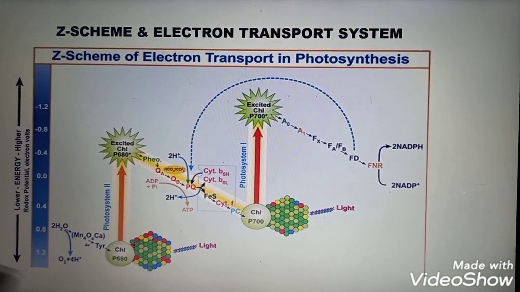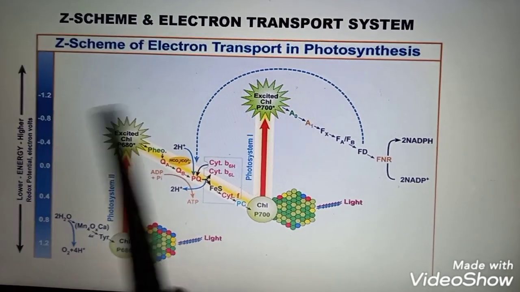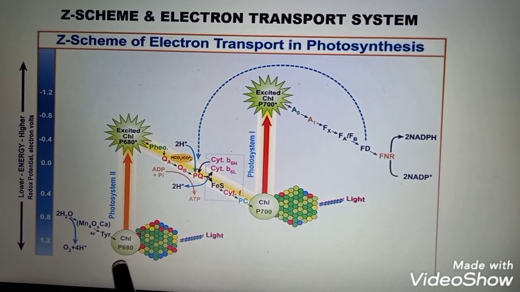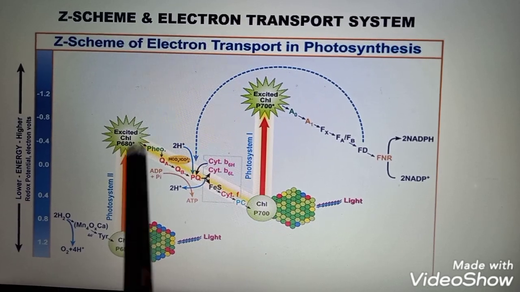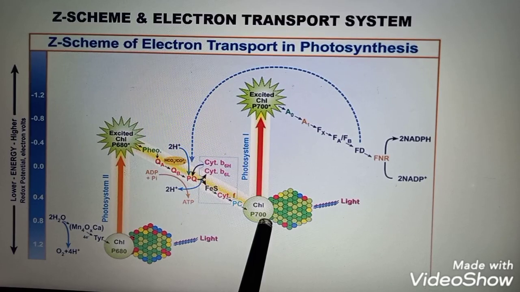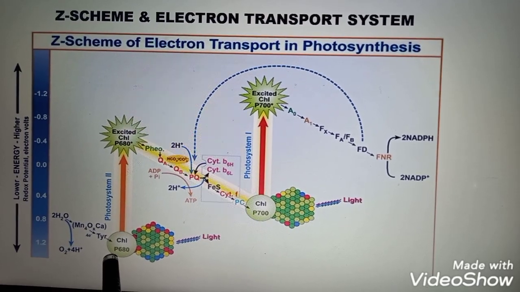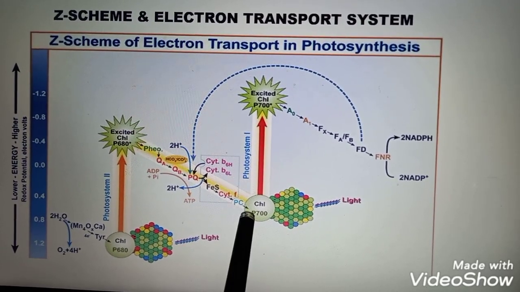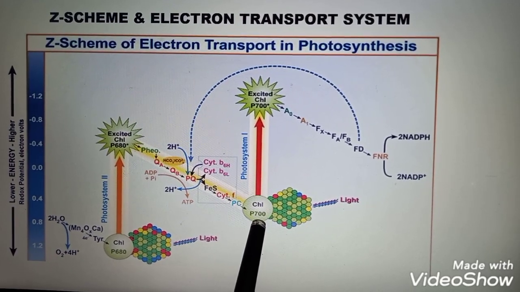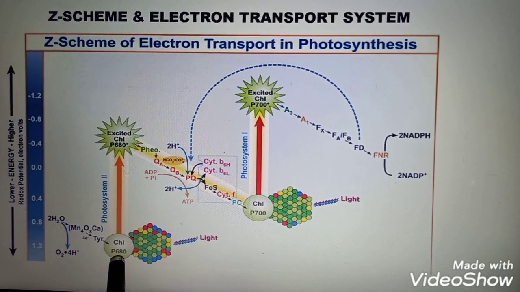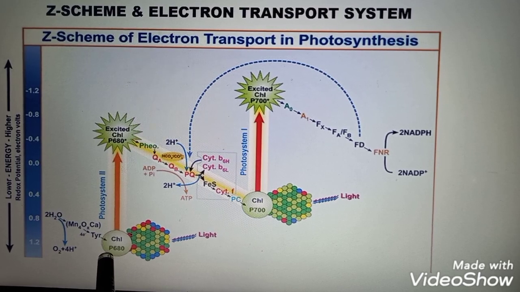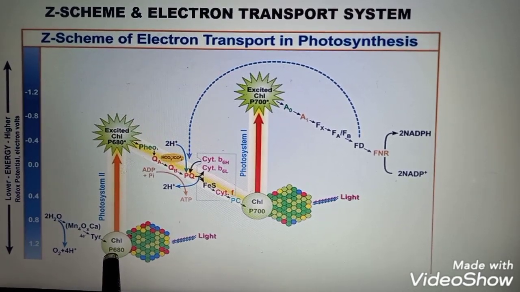This is the picture of the electron transport chain, also called the Z scheme. Here two photosystems are present, photosystem 1 and photosystem 2. Photosystem 1 is also known as P700, whereas photosystem 2 is known as P680. P700 absorbs light quanta of wavelength 700 nm, whereas P680 absorbs light quanta of wavelength 680 nm.